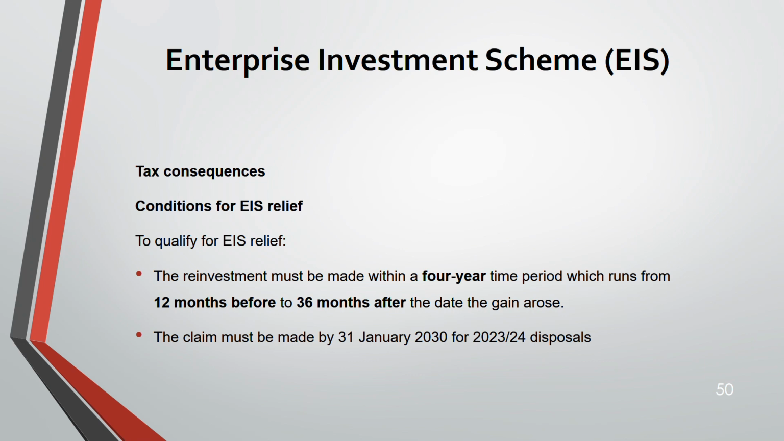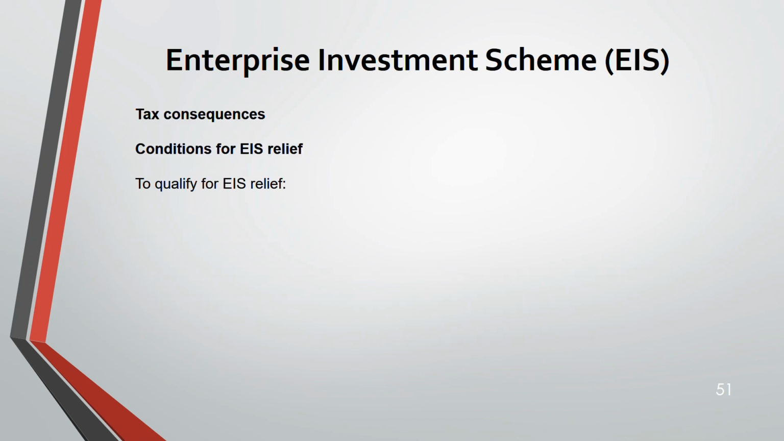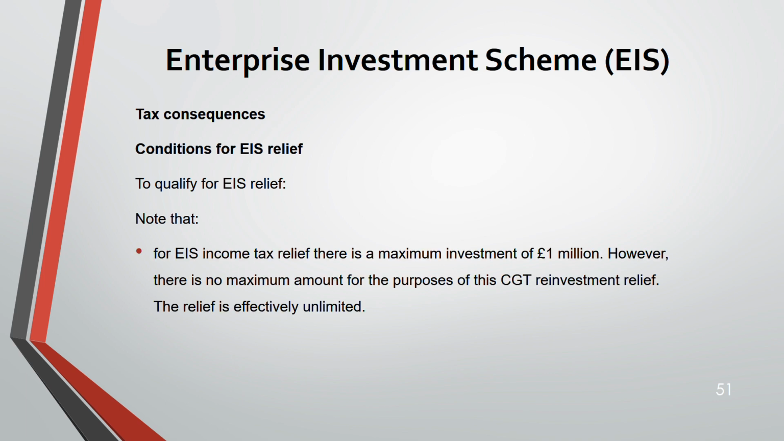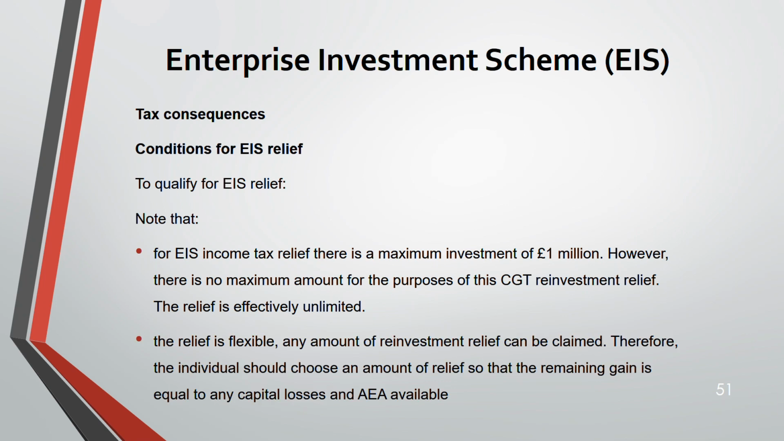The claim has to be made by 31st Jan 2030 for a 23-24 disposal. Okay, remember the dates. Now, you have to note for EIS income tax relief, there's a maximum investment of 1 million, correct? But for CGT reinvestment relief, there is no maximum amount. This relief is effectively unlimited. It's a good thing. And the relief is flexible. That means any amount of reinvestment relief you can claim.